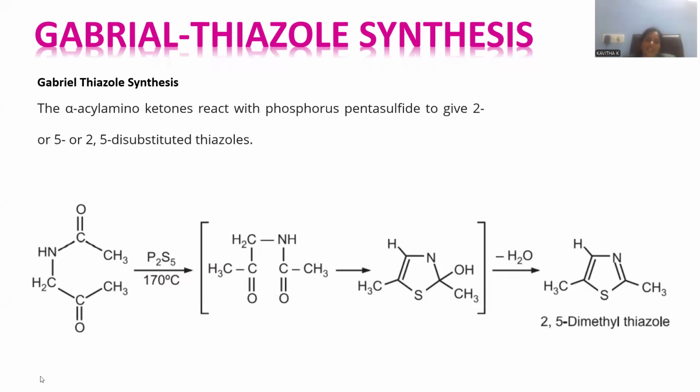In order to synthesize this one, I am taking acyl amino ketone treated with sulfur giving agent, so that sulfur is able to occupy one of the oxygen. That is called a substitution. Whenever sulfur is substituted, that will participate in the ring cyclization and subsequent dehydration, giving rise to substituted thiazole as the final product.